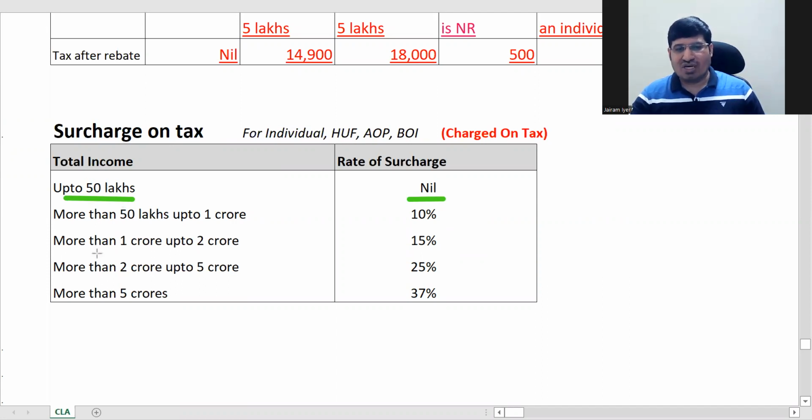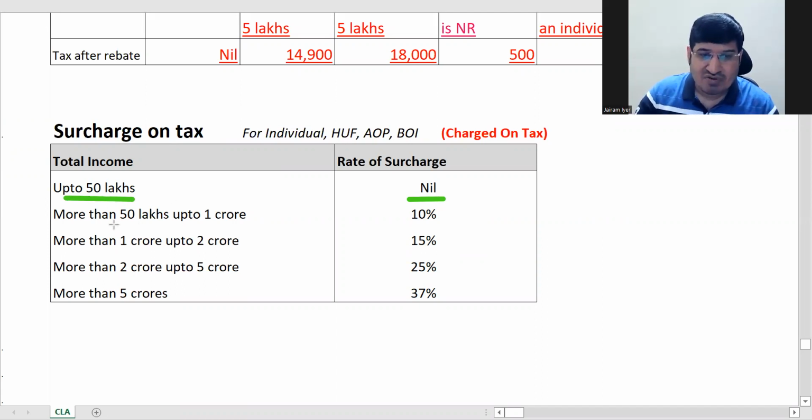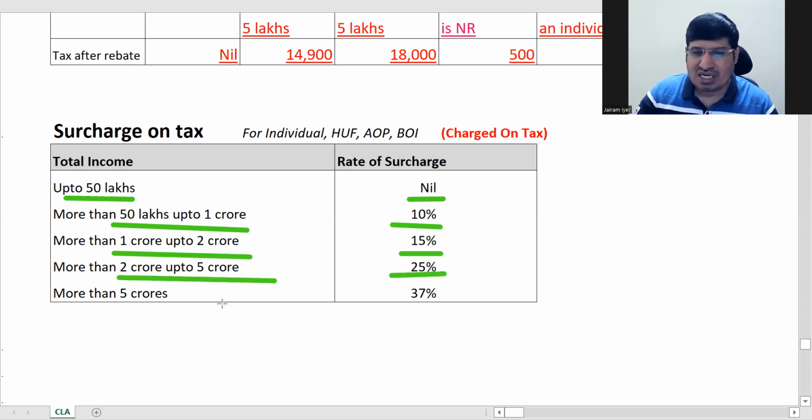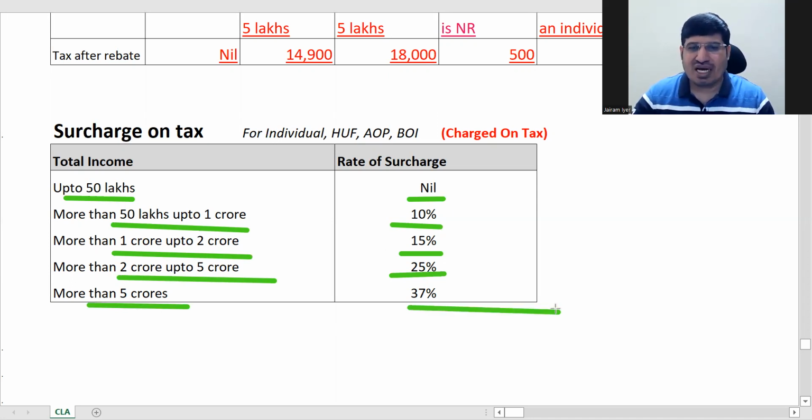You are seeing total income only to find the rate of surcharge, but you will apply the rate of surcharge to the calculated tax. You will not apply it on income. Up to 50 lakhs is 0, 50 lakhs to 1 crore is 10%, 1 crore to 2 crore is 15%. You just have to remember this. 2 to 5 crore is 25%, and more than 5 crores is 37%. Remember always that it is charged on tax.